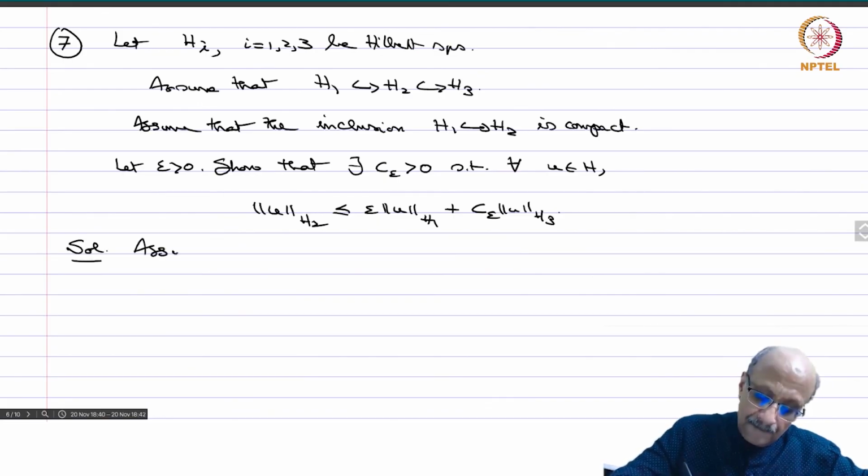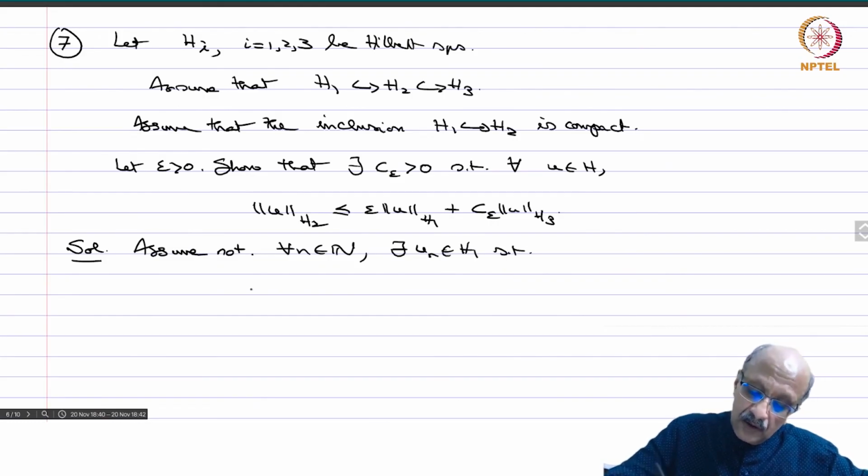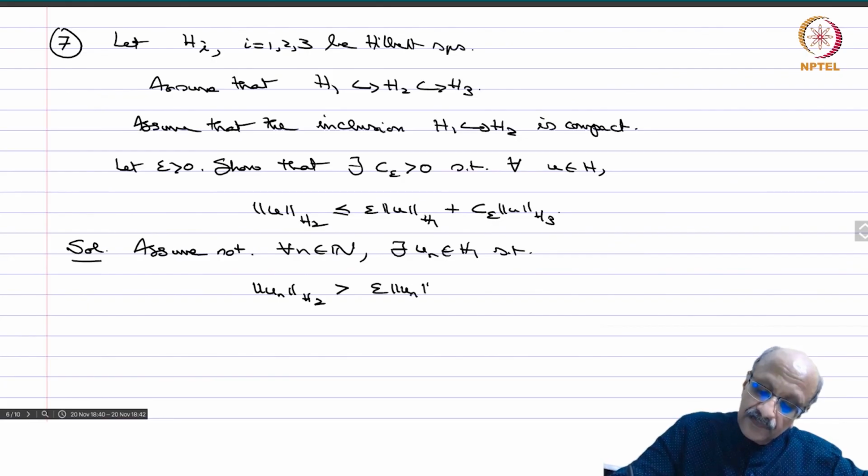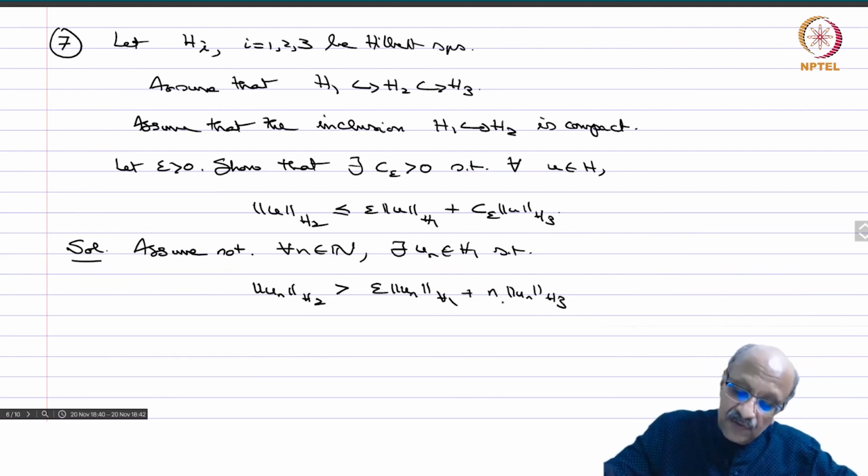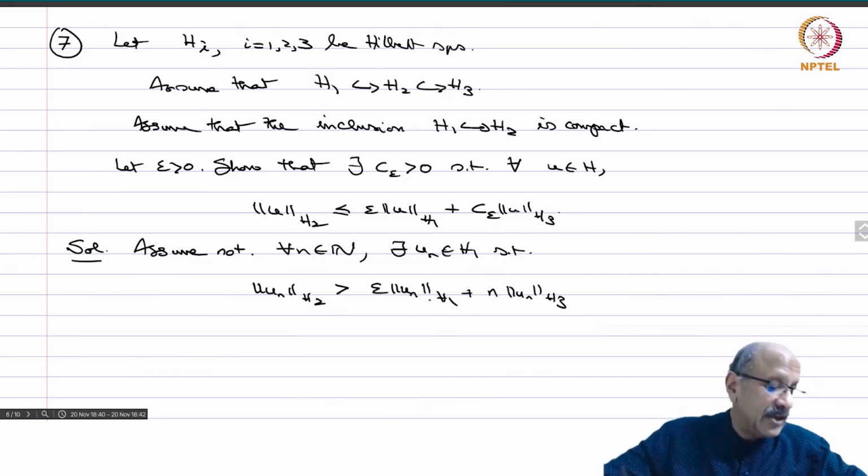Assume not. Then whatever constant you put here, you can find a vector which violates this inequality. So for every n in N, there exists a un in H1 such that norm un in H2 is strictly bigger than epsilon times norm un in H1 plus n times norm un in H3. So I am taking C epsilon as n, and therefore for every such n I will have a violation, and therefore this is (2).